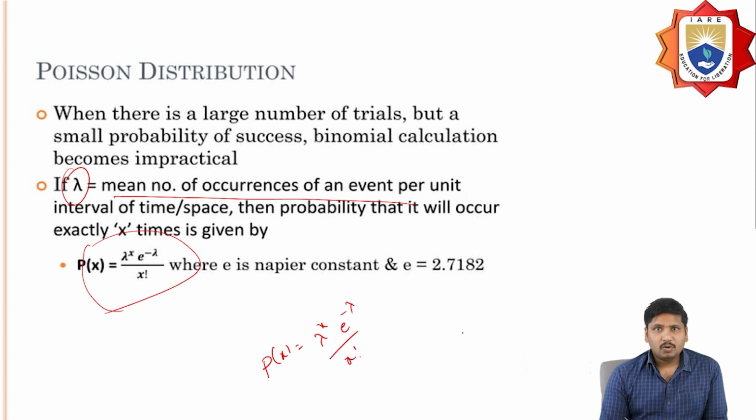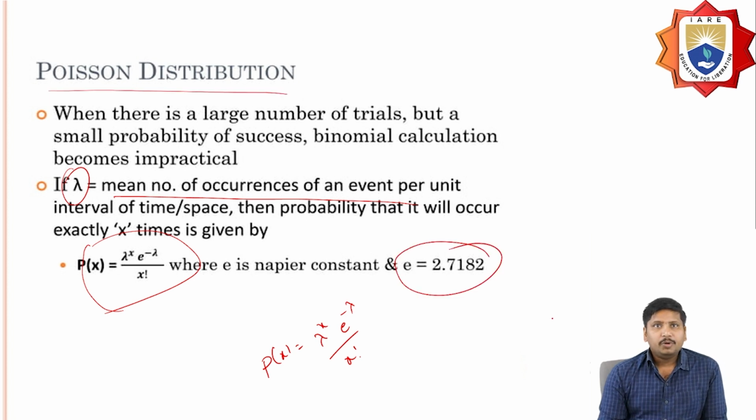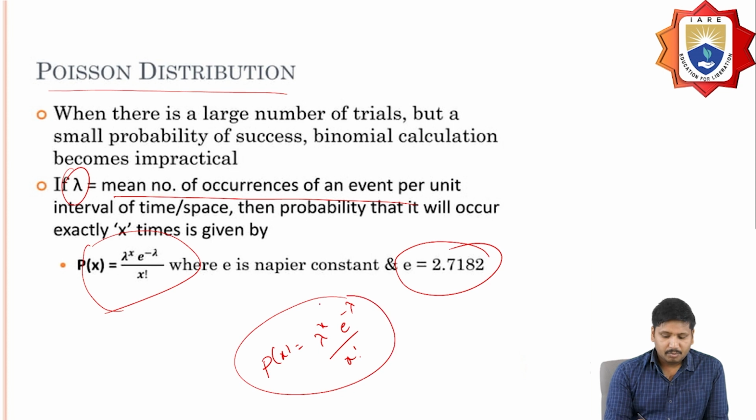Here e is called the Napier constant, and its value is this one. In this distribution there is a large number of trials but a small probability of success, so the binomial calculation becomes impractical. So according to the Poisson distribution, we have the equation lambda power x into e power minus lambda by x factorial.